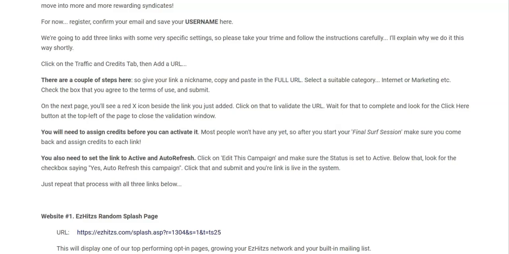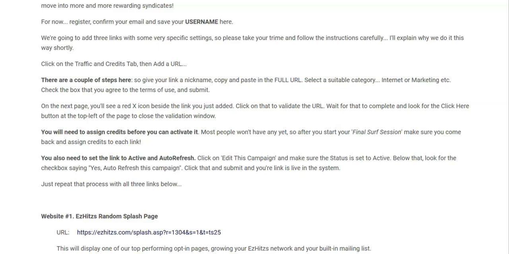On the next page, you'll see a red X icon beside the link you just added. Click on that to validate the URL. Wait for that to complete and then look for the Click Here button at the top left of the page to close the validation window. You will need to assign credits before you can activate it. Most people won't have any yet, so after you start your final surf session, make sure that you come back and assign credits to each link.